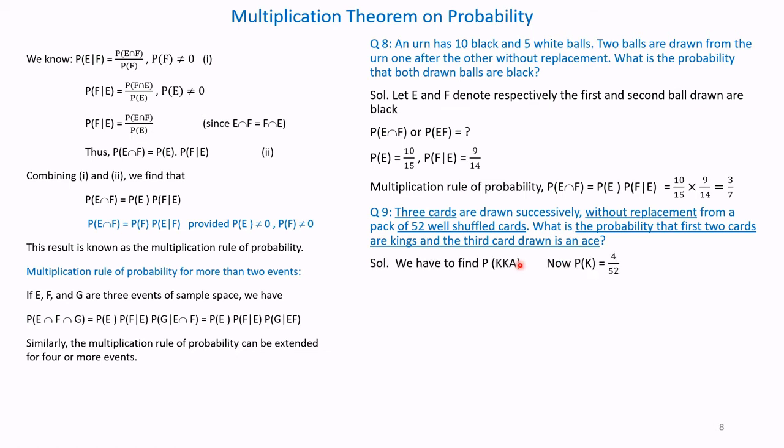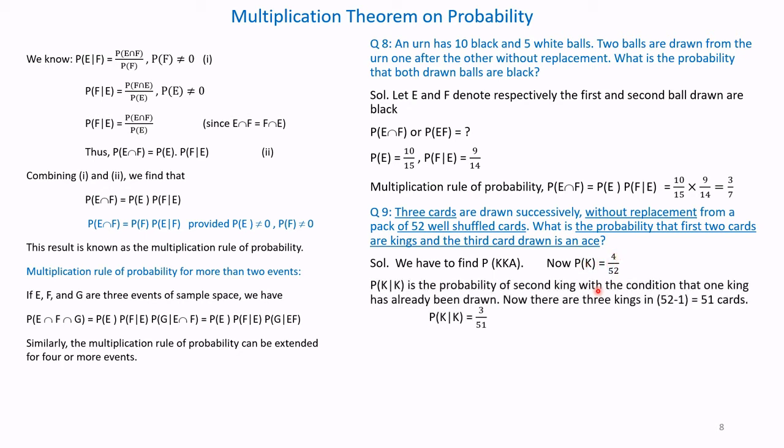Let us solve it. He has asked the probability that the first 2 cards are kings, KK, and the third card is an ace, A. So we have to find the probability of drawing first king, second king and third ace. Now probability of drawing the first king is, there are 52 cards and 4 kings, so probability of king is 4 by 52.